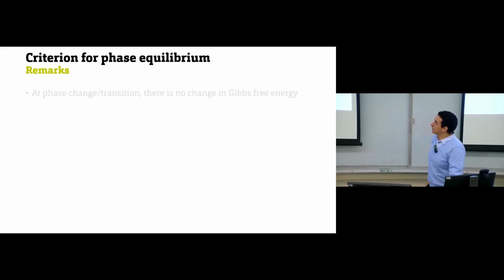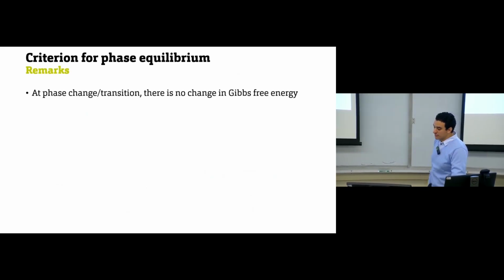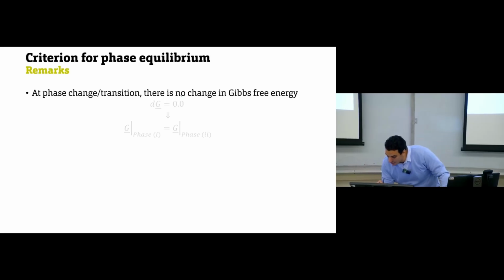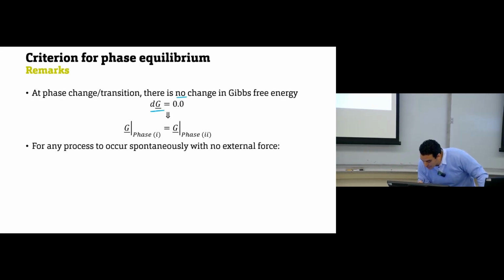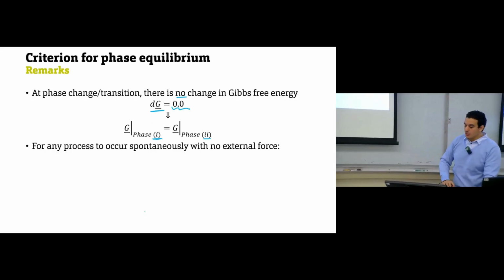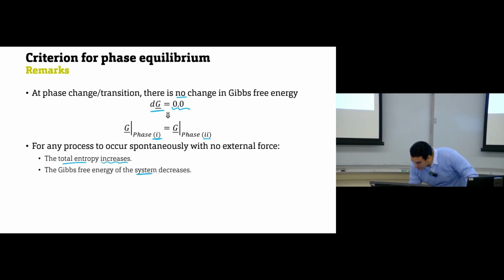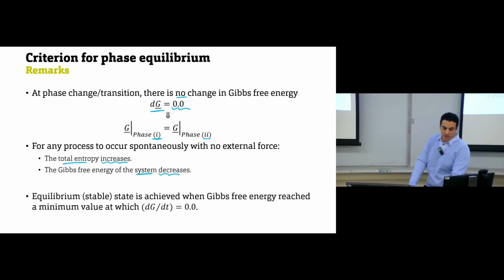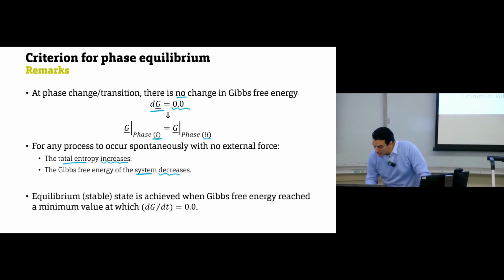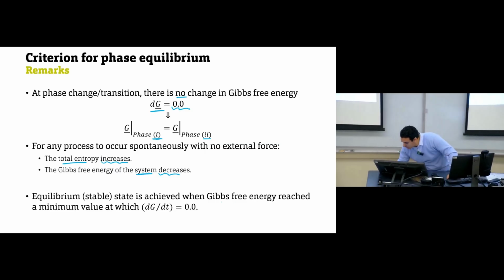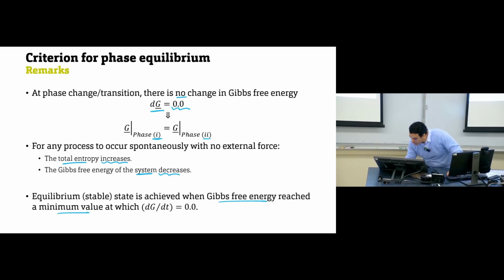Okay, so let's give a summary of everything we have. For phase transition, there is no change in Gibbs free energy. This means the change of Gibbs free energy at phase change is 0, or Gibbs free energy for the first phase equals Gibbs free energy for the second phase. For any process to occur spontaneously, the total entropy increases, or Gibbs free energy of the system decreases. Equilibrium, or the stable condition, is achieved when we have the minimum value of Gibbs free energy, and there is no change happening in Gibbs free energy at this condition.